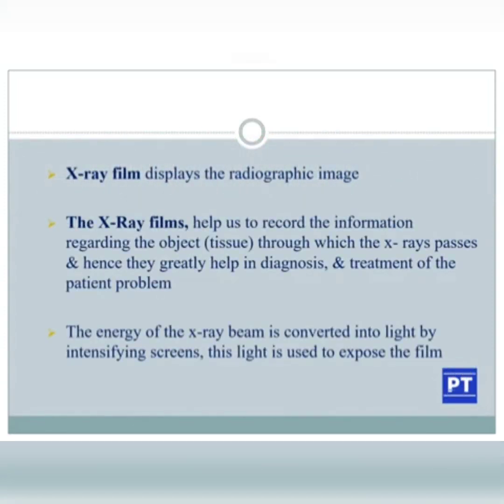So the X-ray film displays the radiographic image. Means if a patient has had a fall or has undergone an RTA, road traffic accident, and the patient is suspected of having a fracture, then we will immediately rush the patient to the hospital for an X-ray, and the X-ray film will record the anatomy of that region of interest in order to determine whether the patient is having any problem, and with respect to the readings of the X-ray film, the patient will undergo treatment.